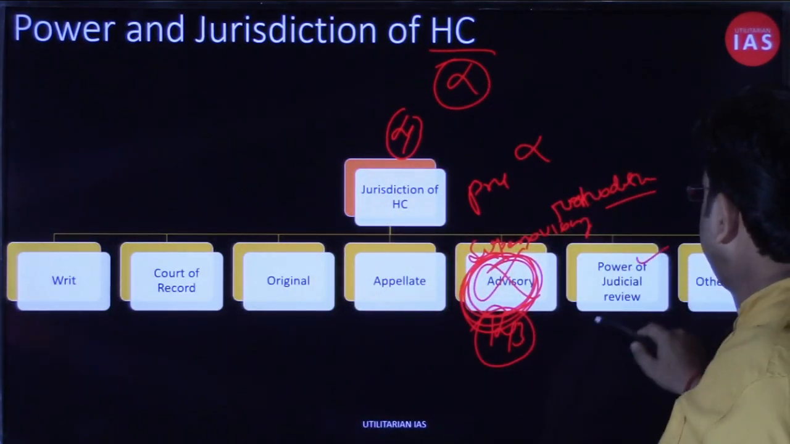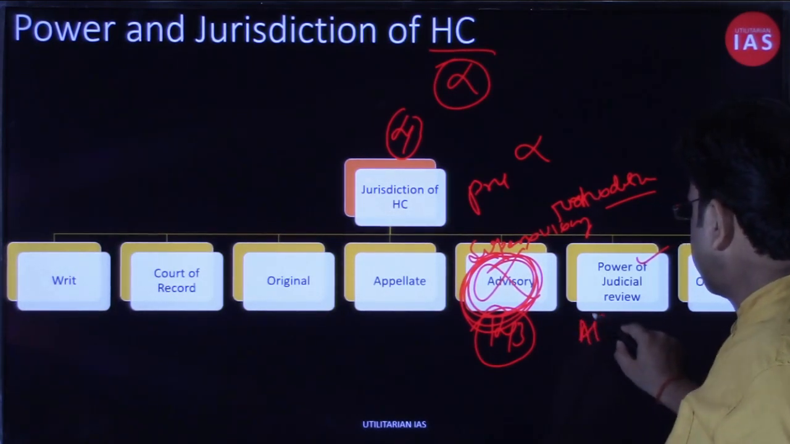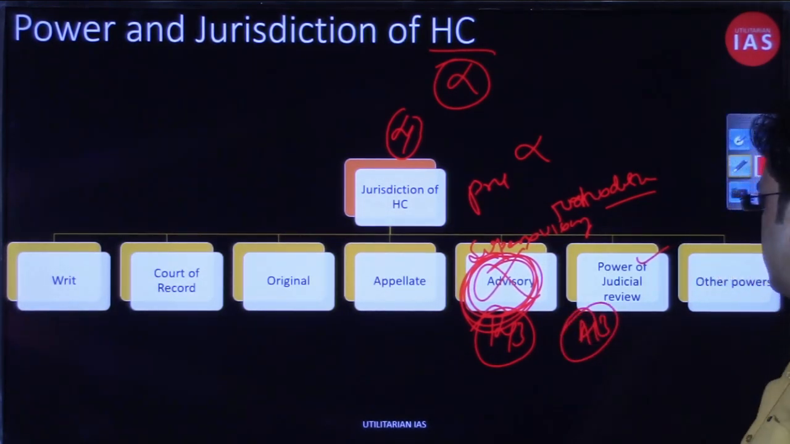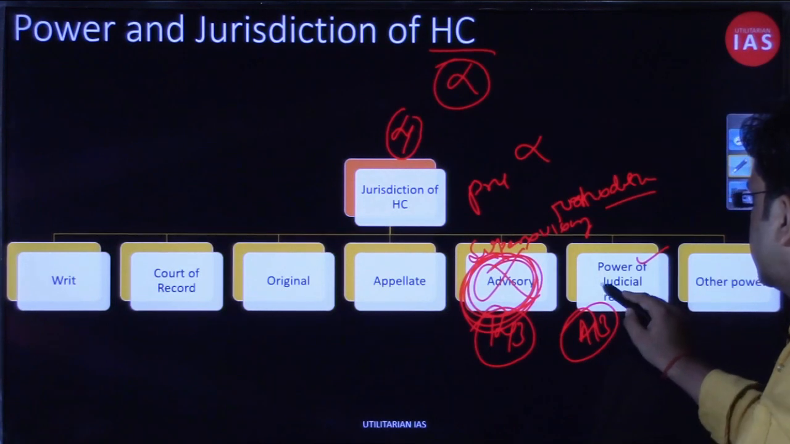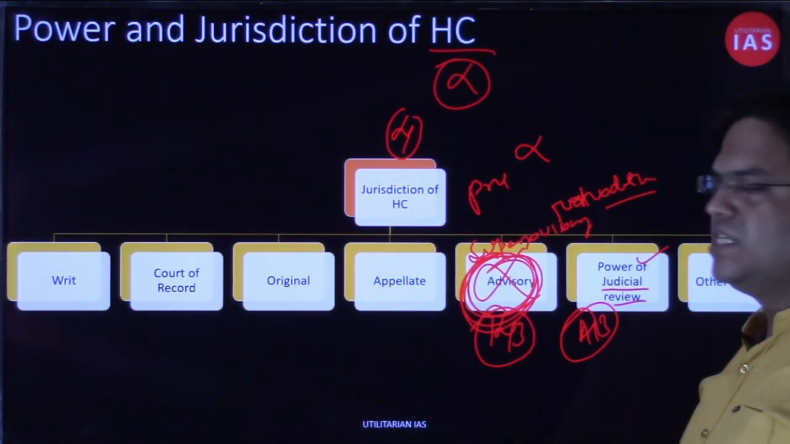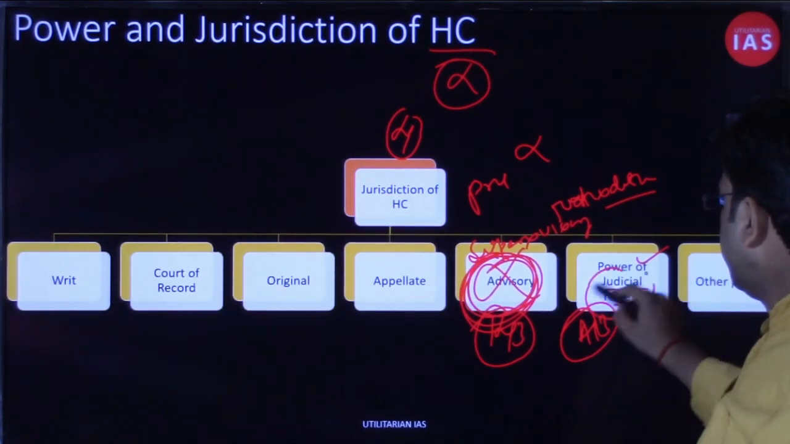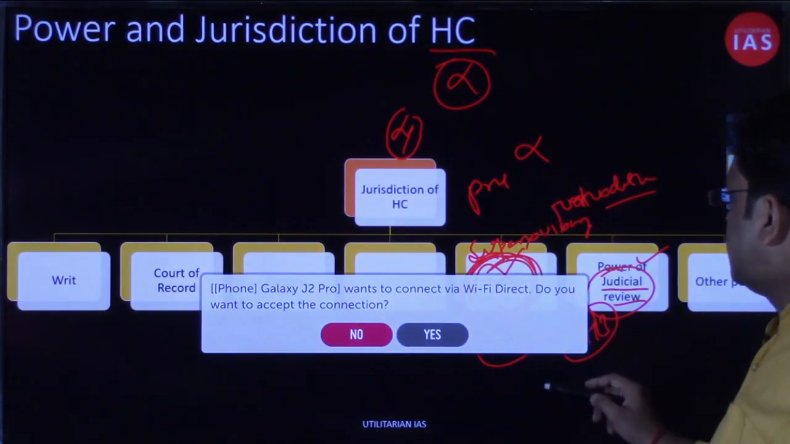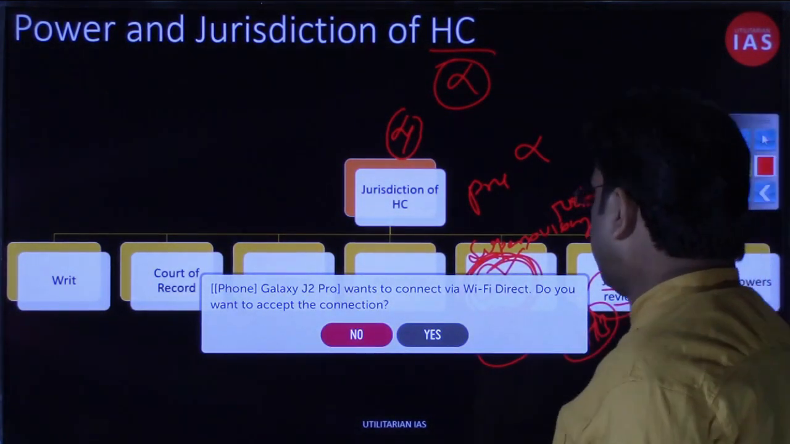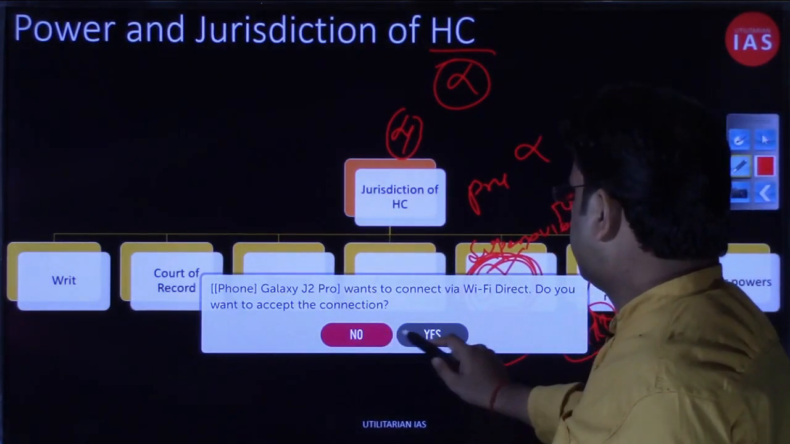Power of judicial review we will not discuss in detail, because we had already discussed under Article 13 the key point that the words judicial review are not mentioned anywhere directly in the Constitution.